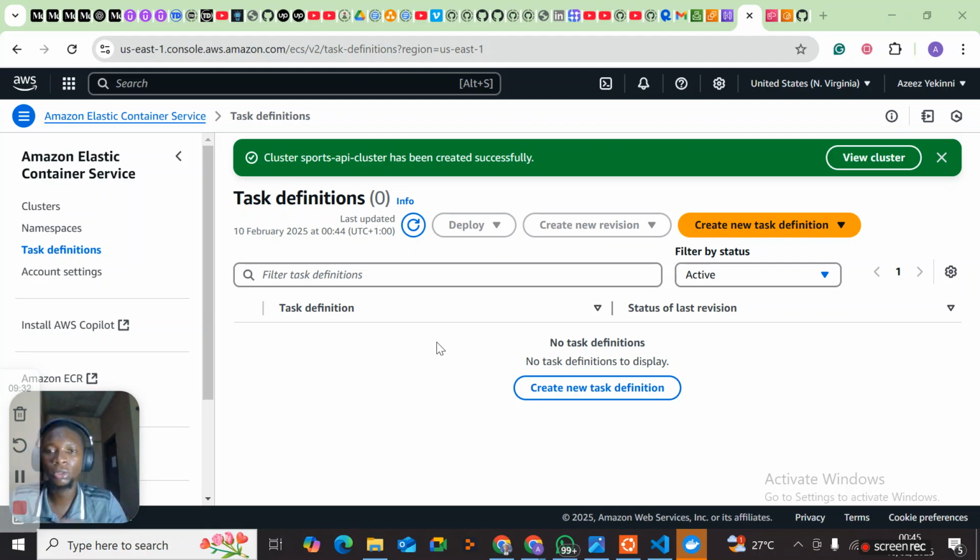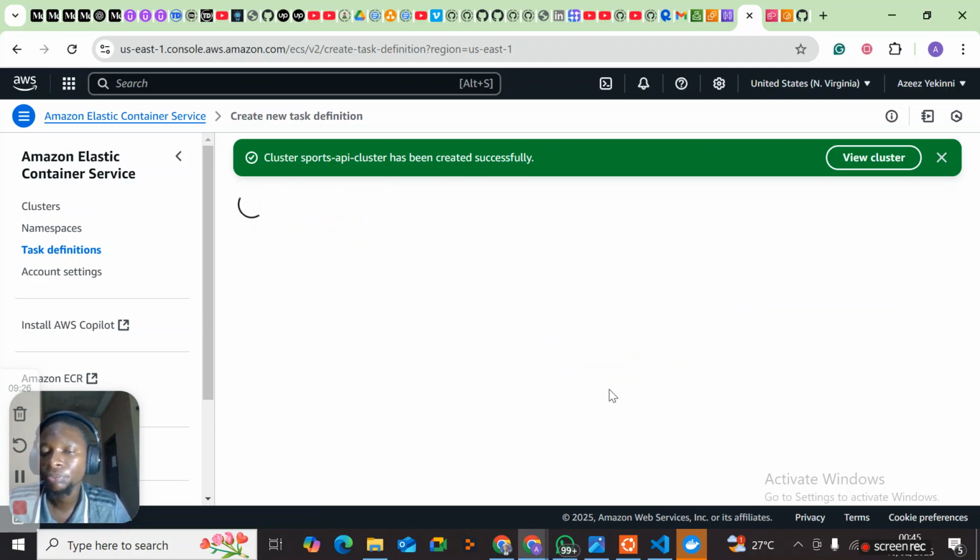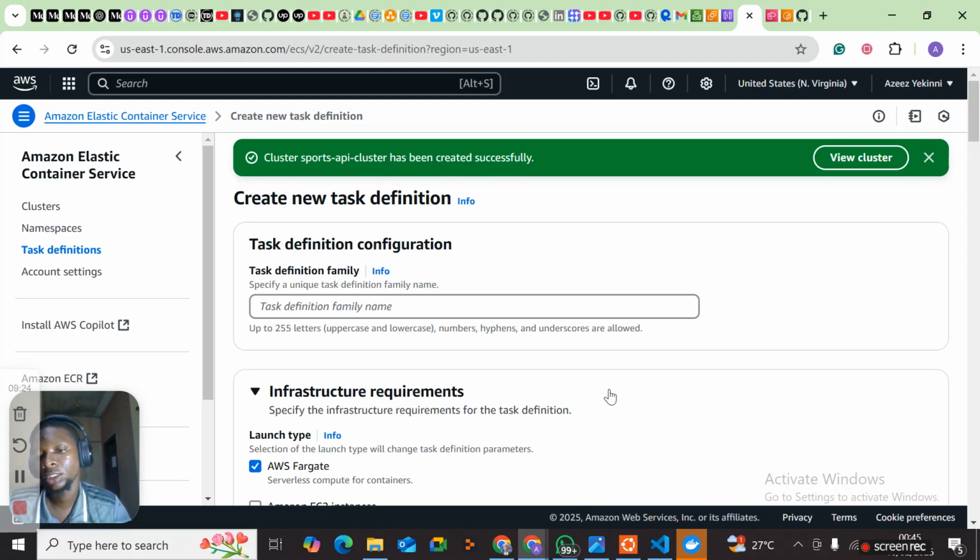So here now we're going to be creating a new task definition. So create new task definition. So we're going to be calling our sports API task. So let's see, sports API task. Oh, let's just say Aziz to make it unique.